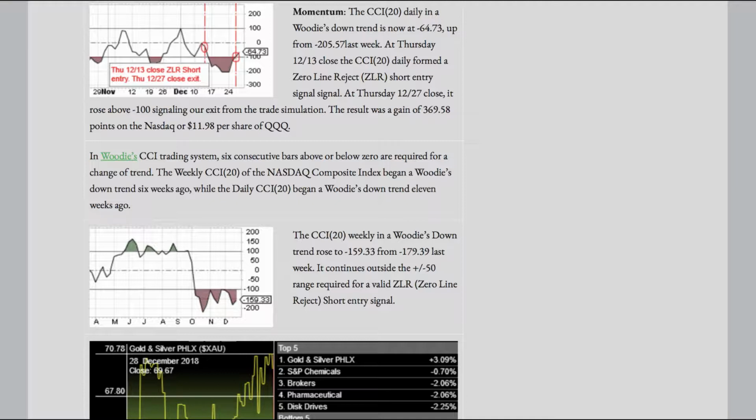In Woody's CCI trading system, 6 consecutive bars above or below zero are required for a change of trend. The weekly CCI 20 of the Nasdaq Composite Index began a Woody's downtrend 6 weeks ago, while the daily CCI 20 began a Woody's downtrend 11 weeks ago.